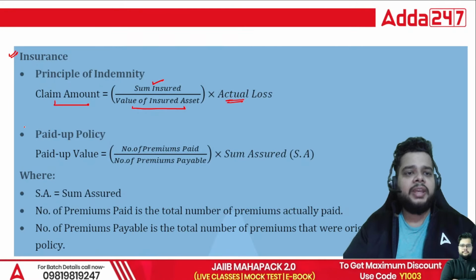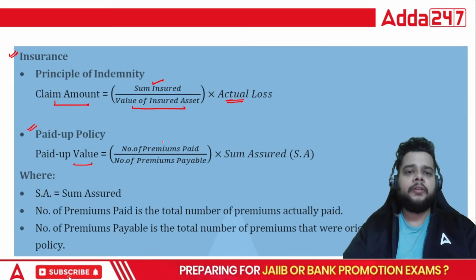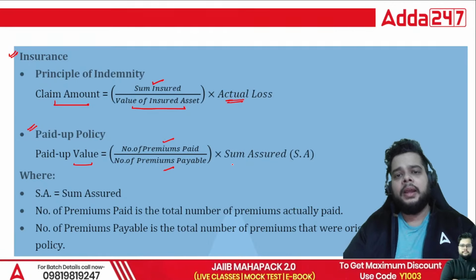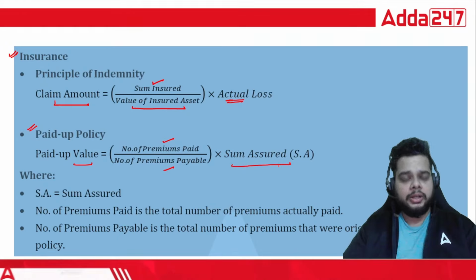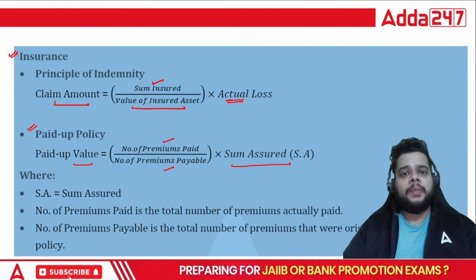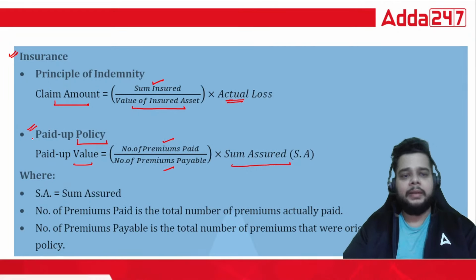And then we have the paid up policy also. What is the paid up value here? Number of premiums paid divided by the number of premiums payable, overall payable, multiplied by the sum assured. So sum assured is very, very important when we talk about the paid up value, because that is how we will be calculating the final number in the paid up policy.